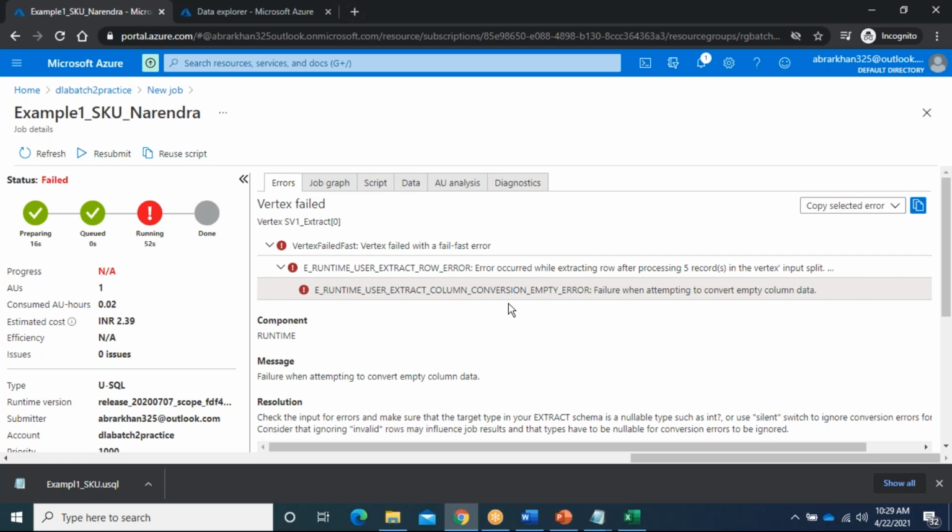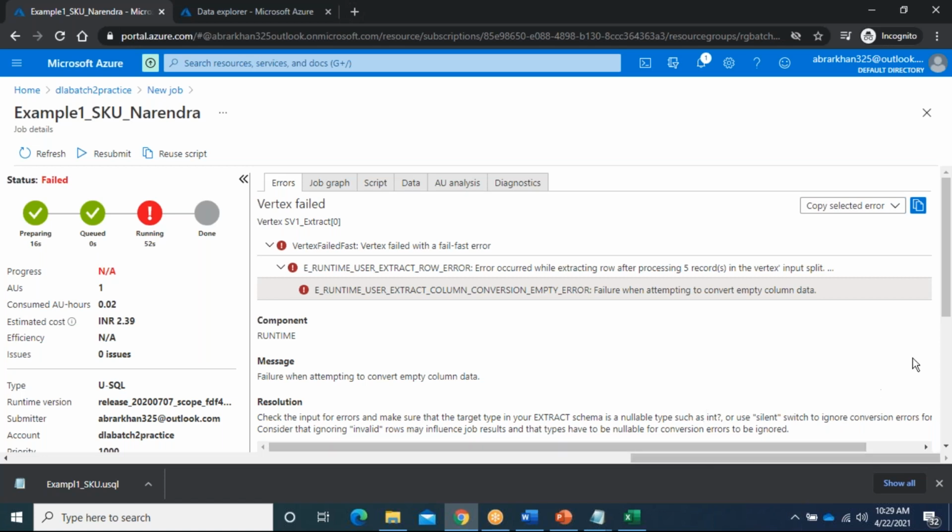If you go with errors and then correct them, that will be good for you. Here you can see, after processing 5 records, the vertex input split generally gives an error on the column data type. It's null, it can't convert into the integer.